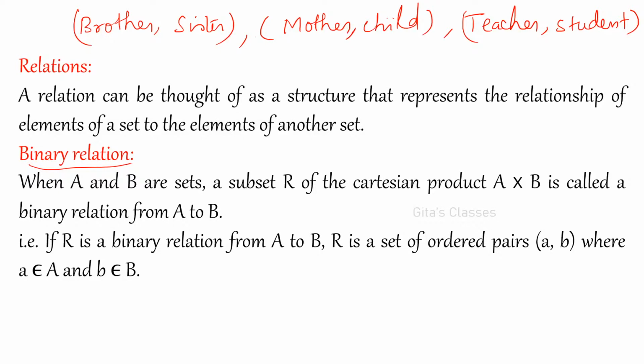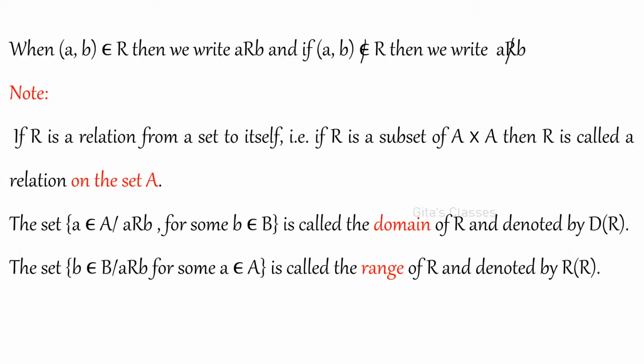So, if R is a binary relation from A to B, R is a set of ordered pairs a comma b. And generally we write, if a comma b belongs to R, it means a is related to b. Generally we write like this. And if they are not related, then R should be crossed like this. You have to strike off that R. They are not related.